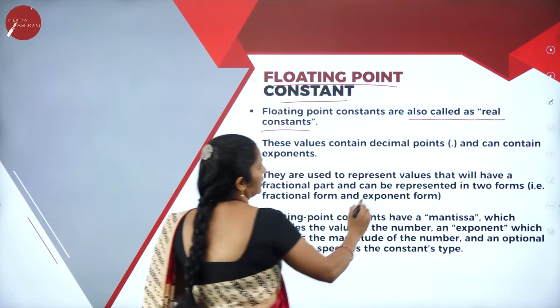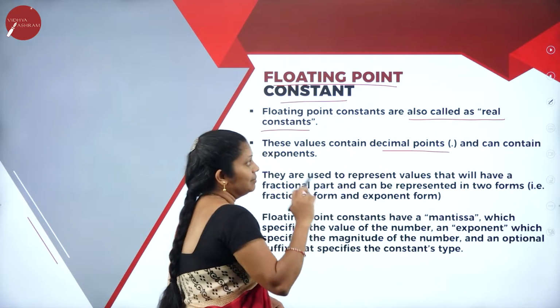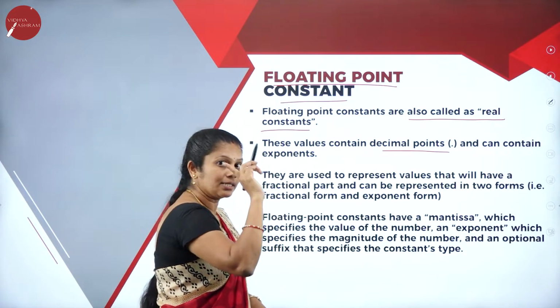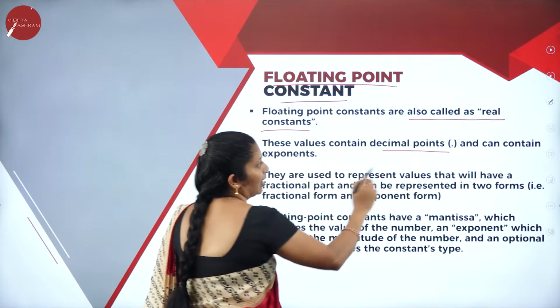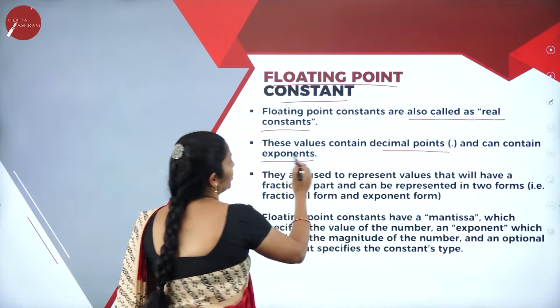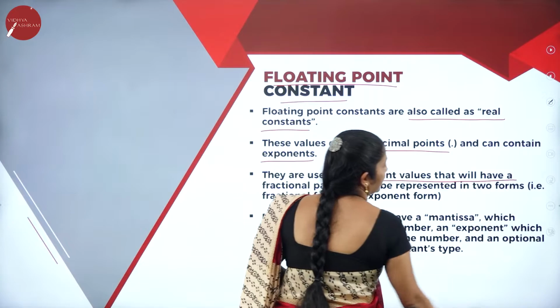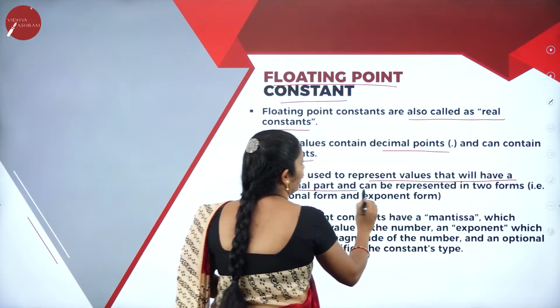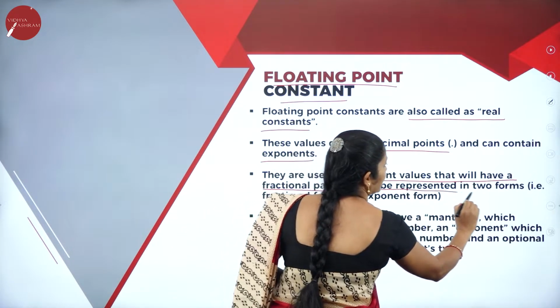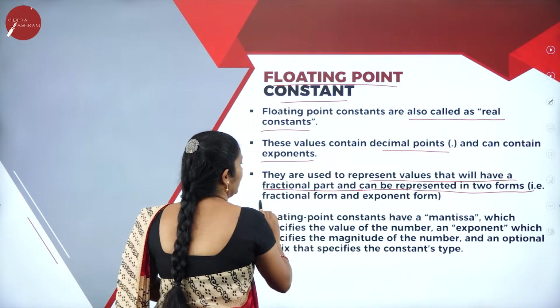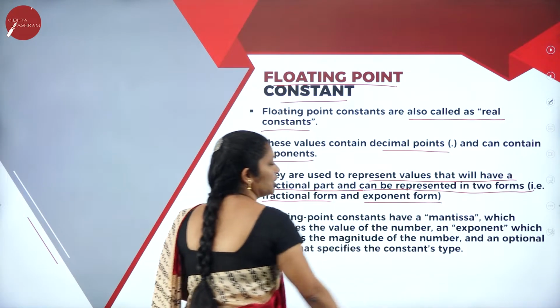These values contain digits, a decimal point, especially the decimal point among the digits, and they can contain exponents also. They are used to represent values that have a fractional part, and they can be represented in two forms, that is fractional form or exponential form.